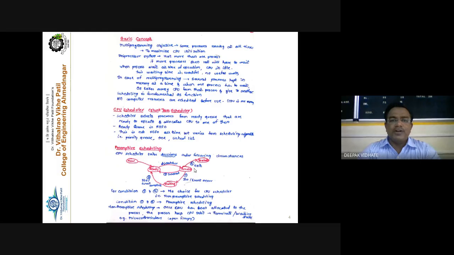Now the second important point, see carefully: how does the CPU scheduler select one process out of 10 processes and give it to the processor for its execution, right? For example, if there are 60 students in a TIT class, out of 60 students, if we want to elect or select one CR, that is class representative, or one LR, that is ladies representative, then out of 30 girls and 30 boys, who is to be selected as CR and LR?